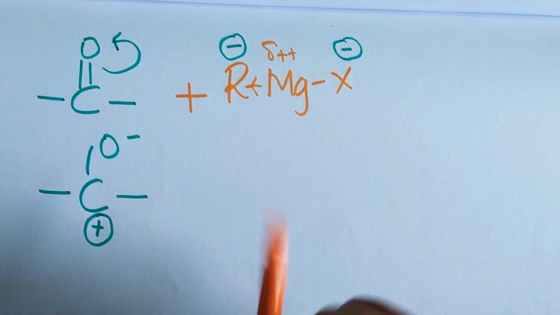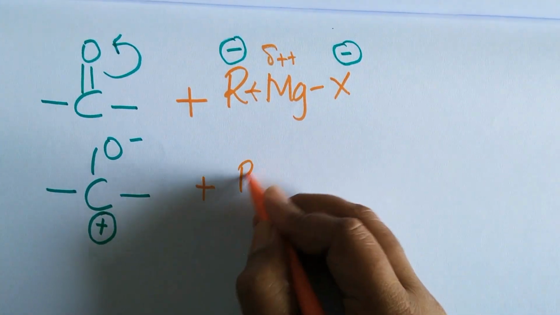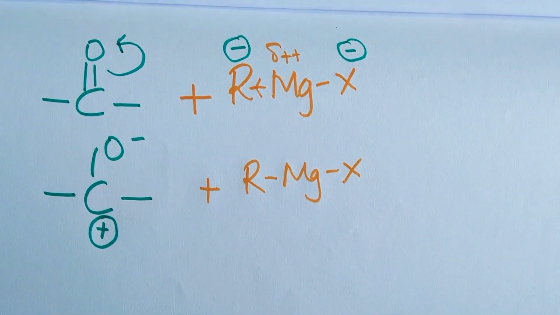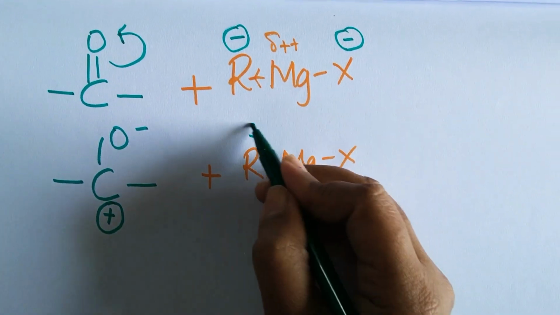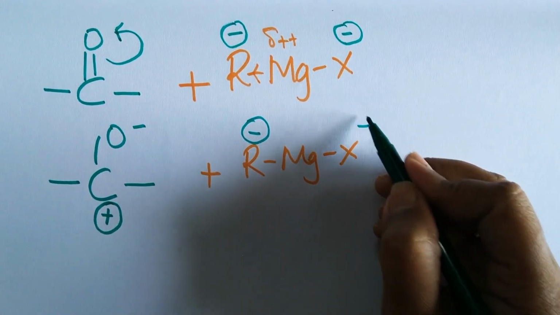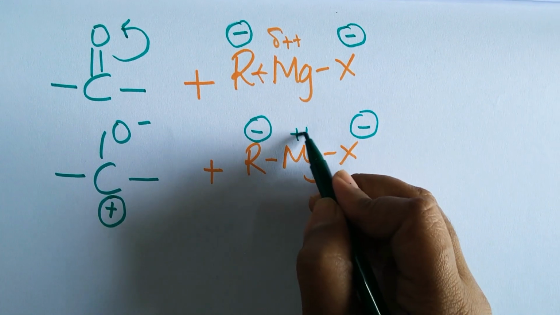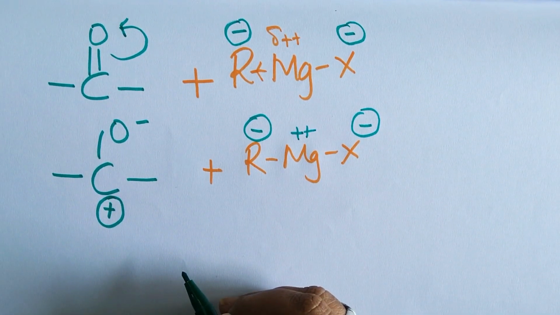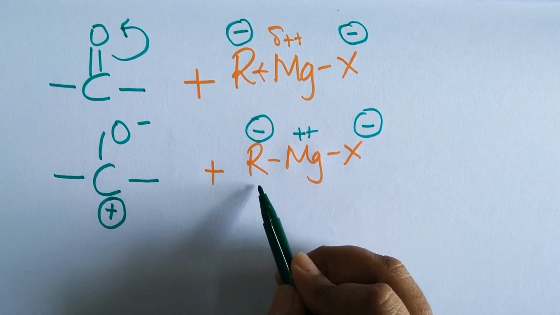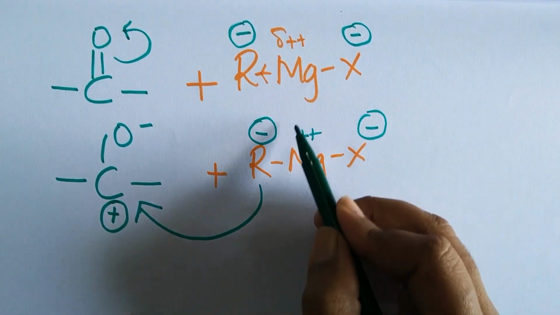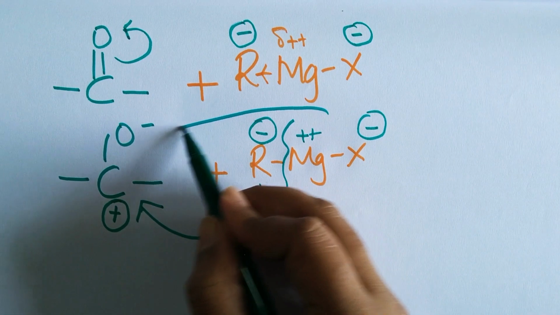So this RMgX now reacts with our carbonyl group. R is having a negative charge, halogen is also having a negative charge, magnesium is having a positive charge. Unlike charges attract each other. So where should R come? R should attack the carbon atom and MgX should attack oxygen.